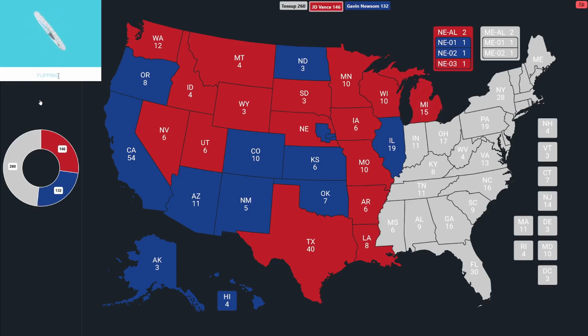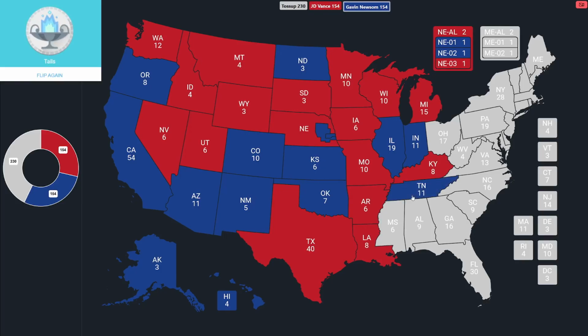Indiana's next. The Hoosier State. Tails is going to go to Newsom. Which way is Kentucky going to go? The Bluegrass State has 8 votes. It's going to go red for Vance. Next, Tennessee, they've got 11. The volunteer state is going to be claimed by Gavin Newsom. And just like that, we're dead even again at 154.